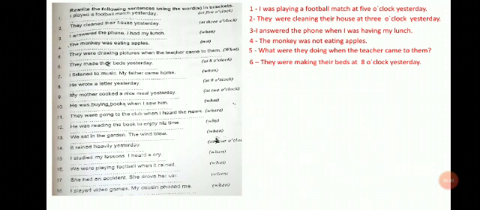The verb here, made, is a regular verb and we have to make it into the past continuous form of the verb. So, they were making, and we will cross out the E from the verb and we will add ing. They were making their beds at 8 o'clock yesterday.